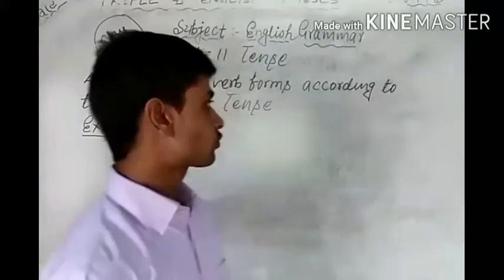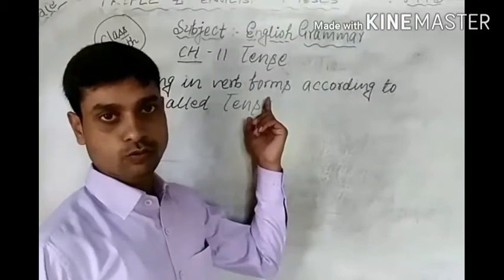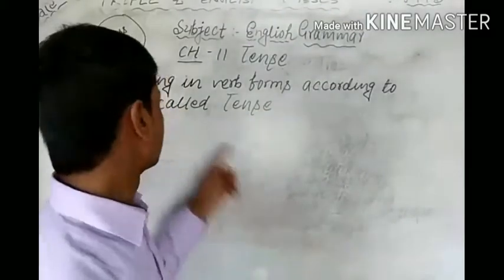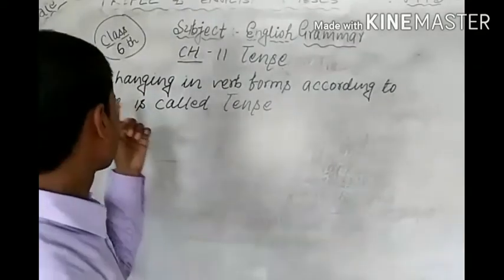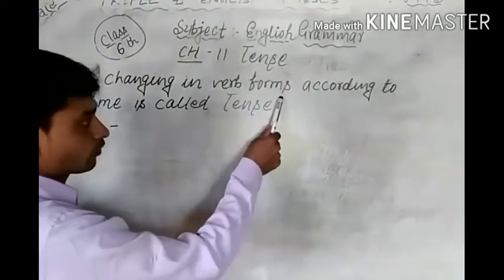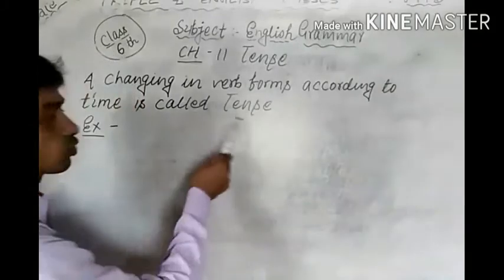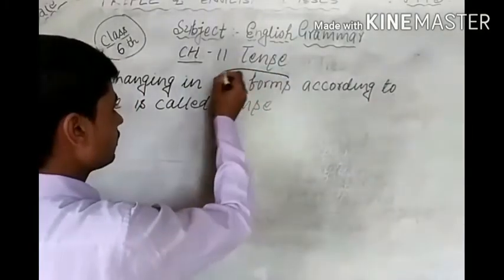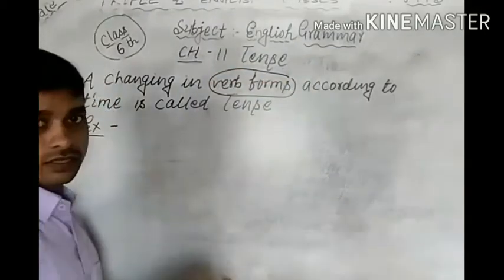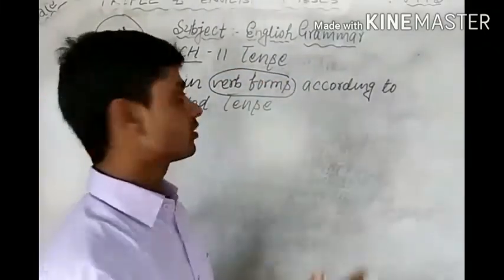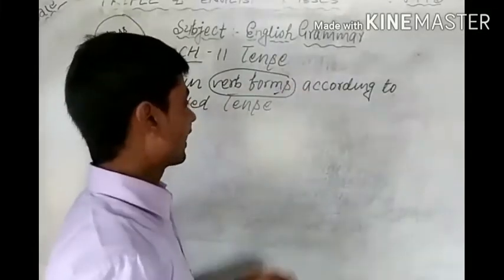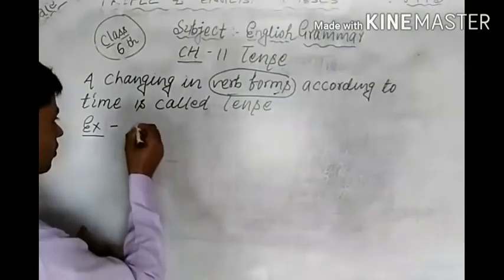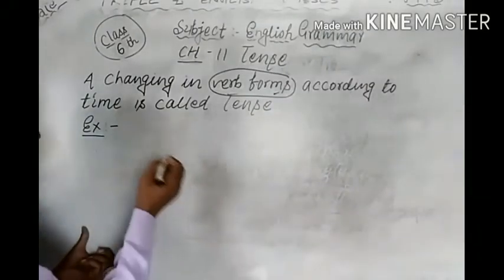Okay students, first of all, what is tense? What will be the definition of tense? So I have written the definition. A change in verb forms according to time is called tense. In a sentence, if there is a change in verb forms according to time, it is called tense. We can understand this with the help of examples.